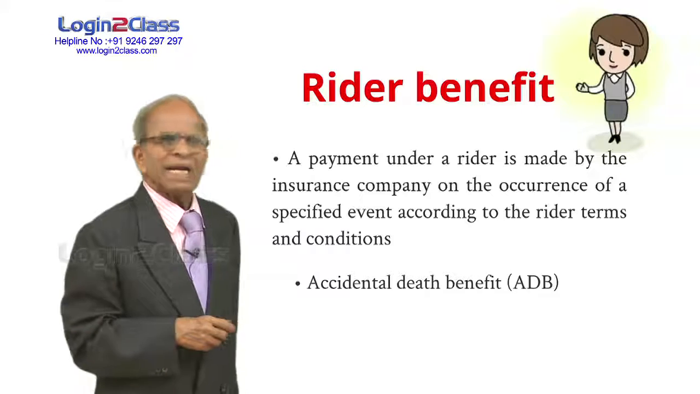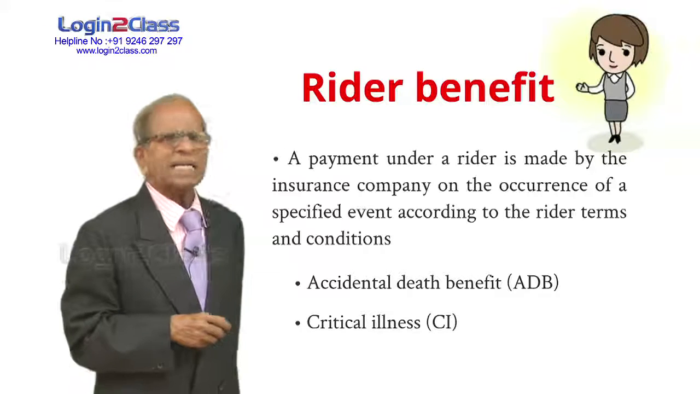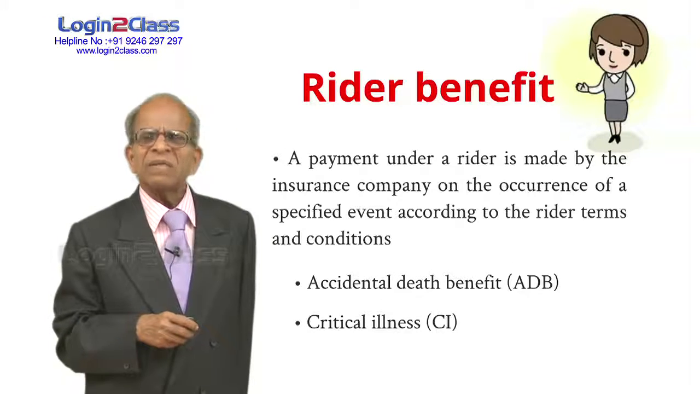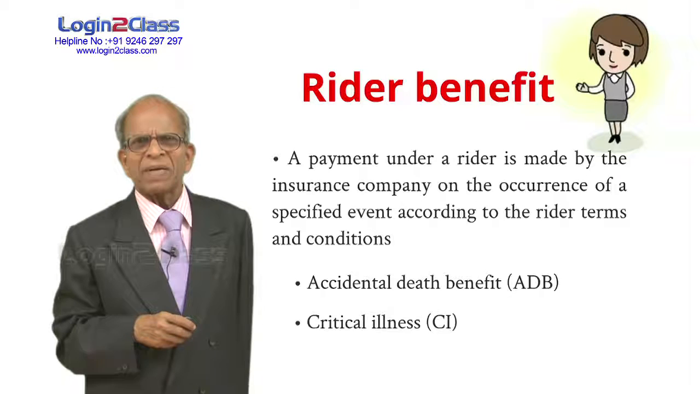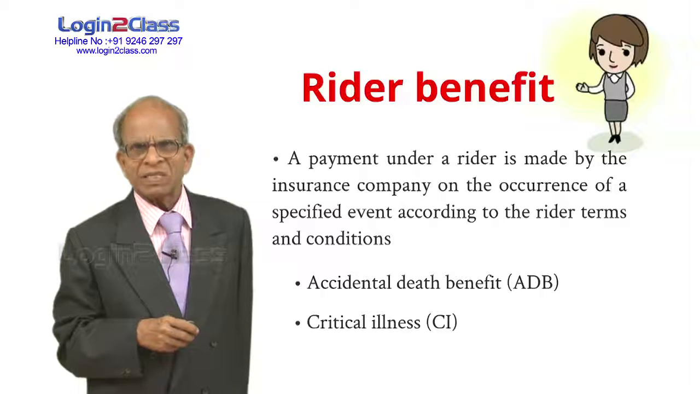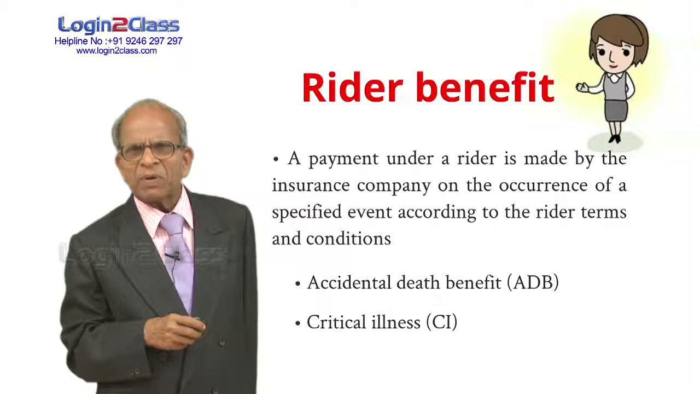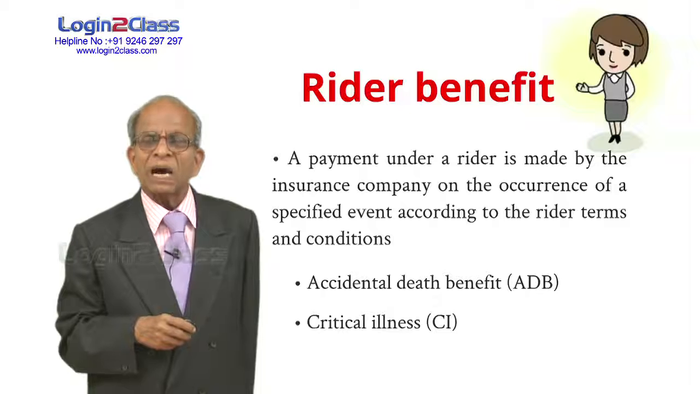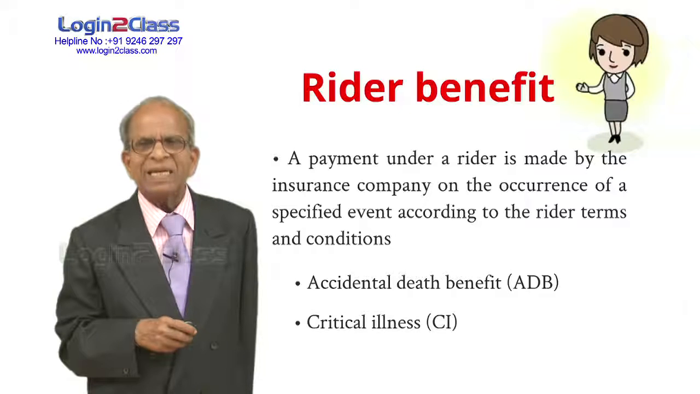Accidental death benefit (ADB) and critical illness rider are there. Health insurance is something different. Health insurance is a separate insurance where they reimburse the hospital bills and all these things. When you are taking an ordinary policy like an endowment policy, you can opt for a rider of critical illnesses.